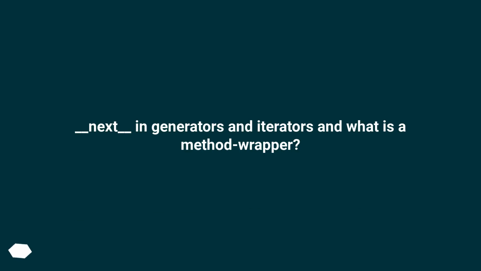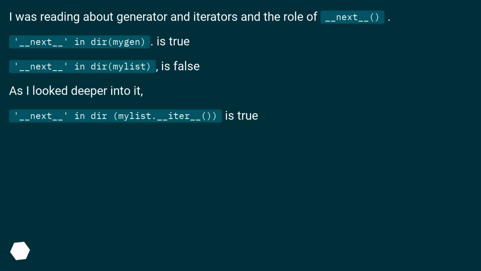__next__ in generators and iterators, and what is a method wrapper? I was reading about generators and iterators and the role of __next__. `__next__ in dir(mygen)` is True. `__next__ in dir(mylist)` is False. As I looked deeper into it, `__next__ in dir(mylist.__iter__())` is True.